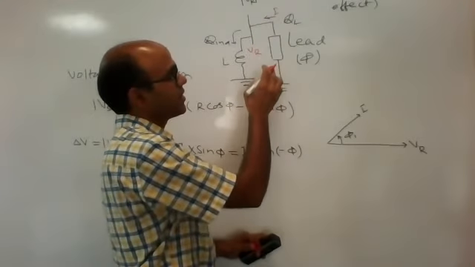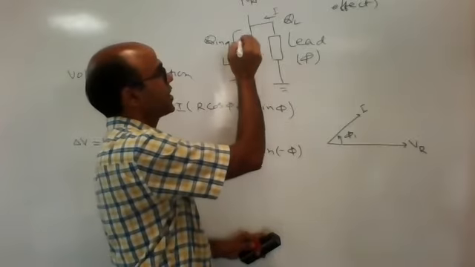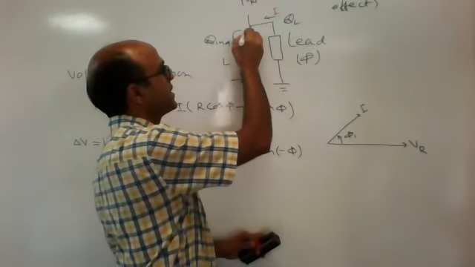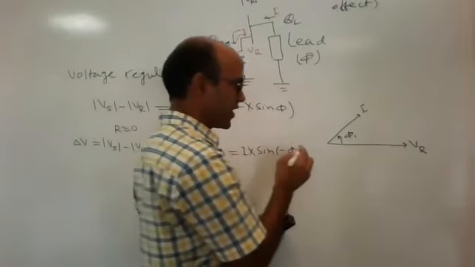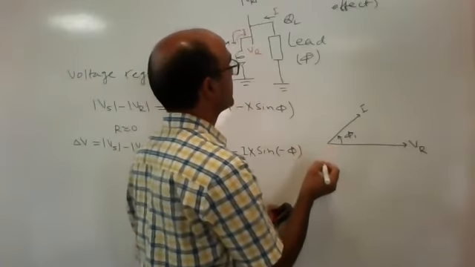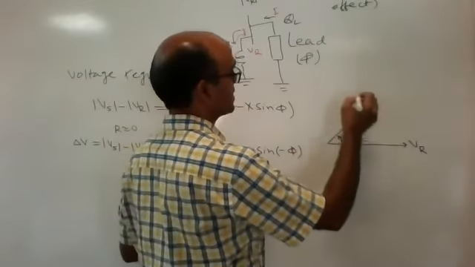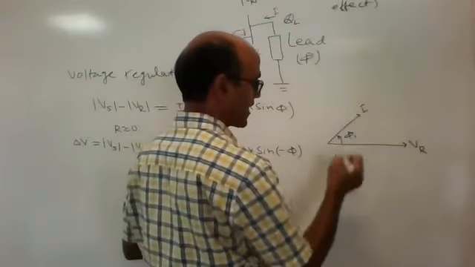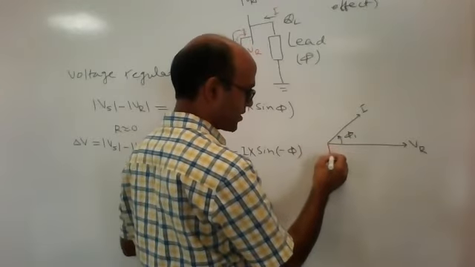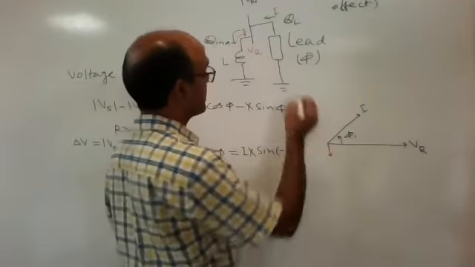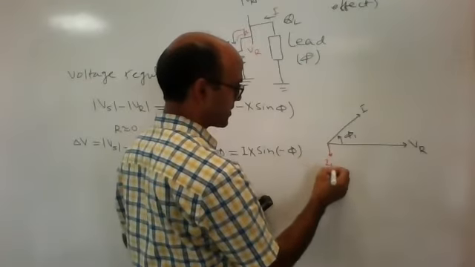When the inductor is connected, what is the inductor current? The inductor current lags the voltage. This is the total current in the first case. Now in the second case, your inductor current is lagging. I am assuming this inductor current is IL, so IL is lagging.